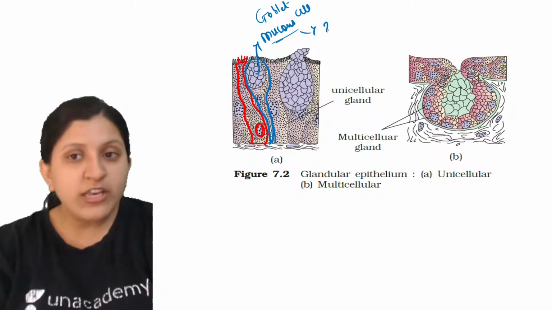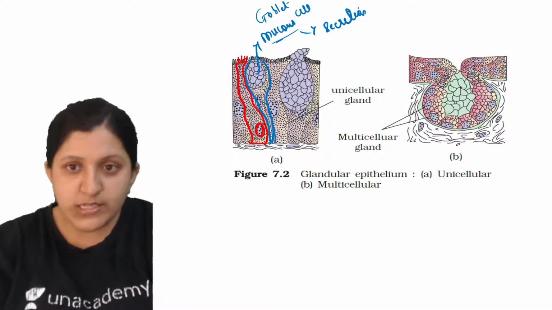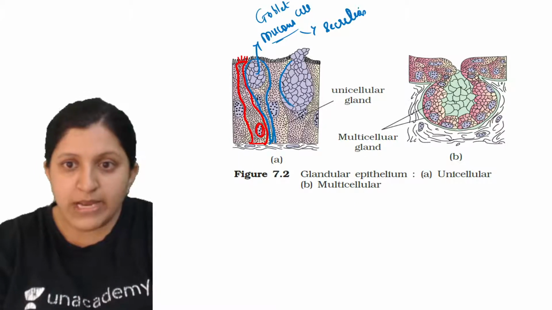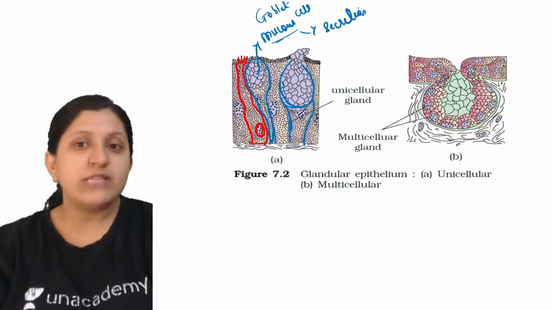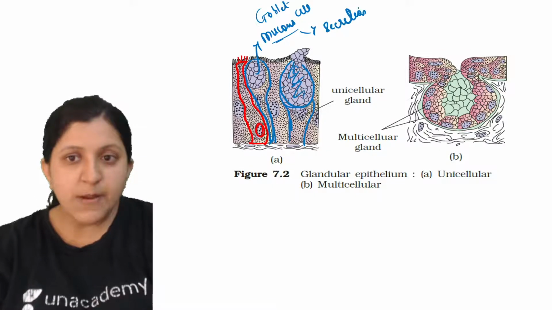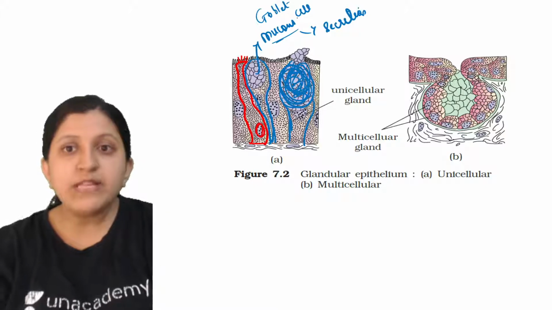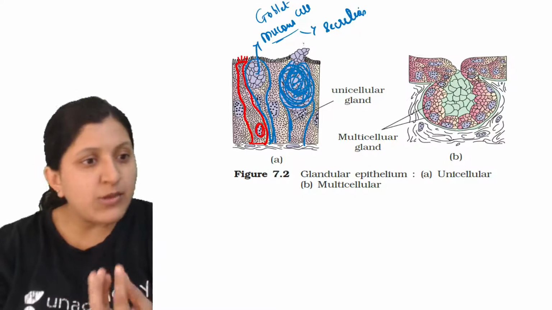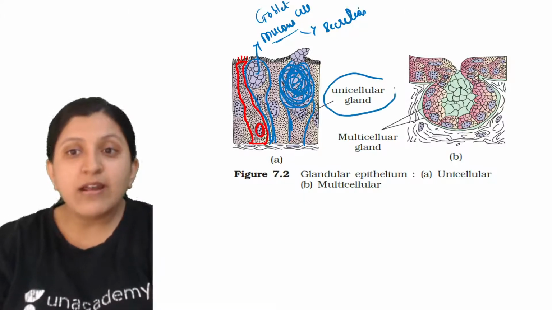So the function here is secretion of mucus. This is also a goblet cell itself. Here mucus is prepared, and this is a whole cell where mucus synthesis can be seen. This complete thing you see here is all mucus. That means a goblet-shaped cell is the one which secretes mucus. So this is a unicellular gland.